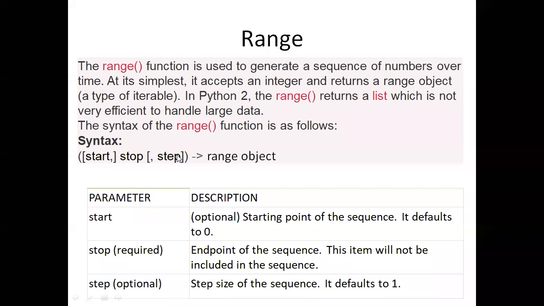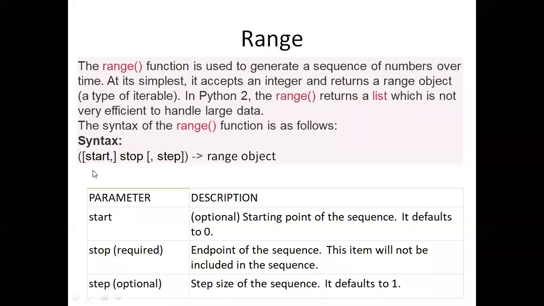For example, if I mention the starting value 1 and stop 100, so 1 to 100, it generates the numbers from 1 to 99 by excluding stop. And third option is step. Step is nothing but getting the next element by increasing the step value. In the example, I said that step value is 2, which means it generated 2, 4, 6, 8, 10 like that.